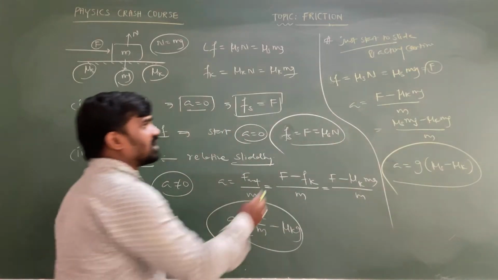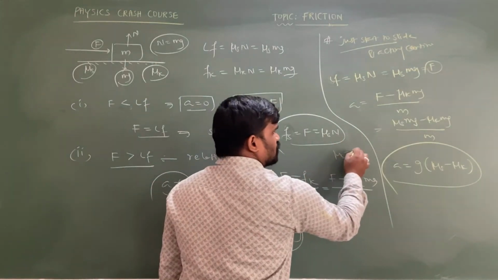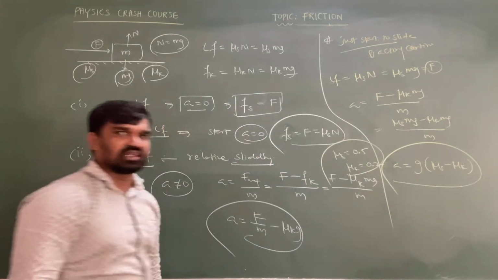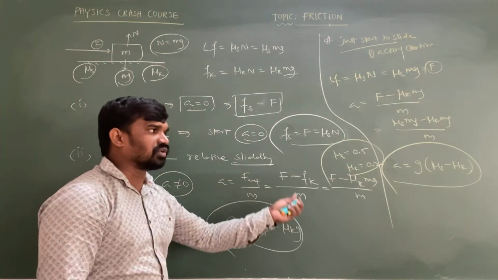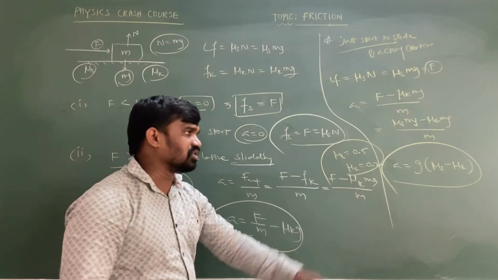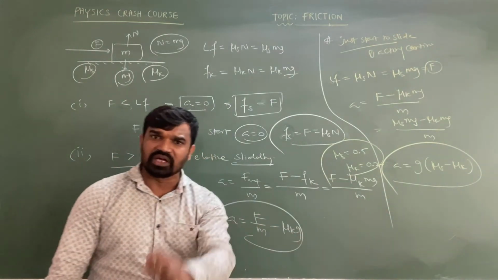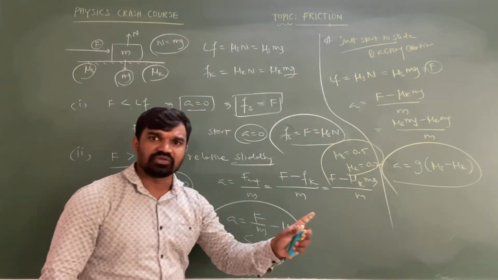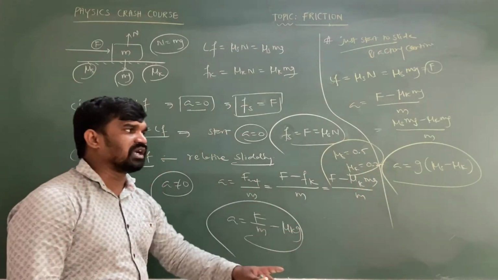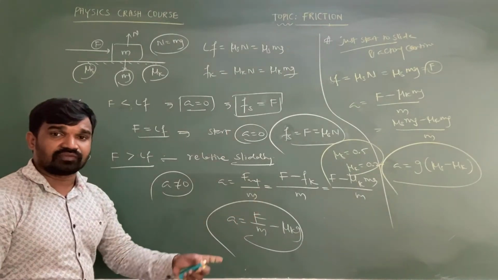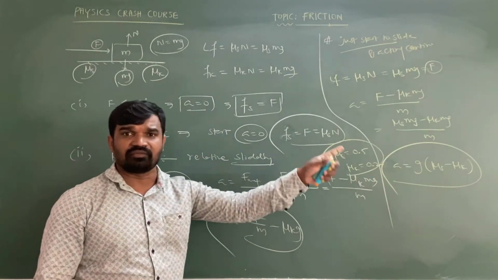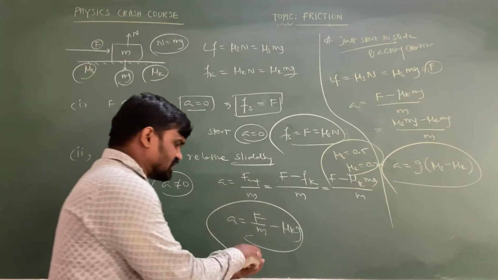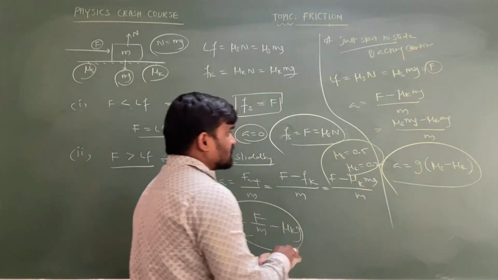Sometimes there can be mu s equal to 0.5 and mu k equal to 0.2. Determine the acceleration if the applied force is just enough to slide the object and acting continuously, and take g equal to 10 meter per second square. Mu s minus mu k is 0.5 minus 0.2, which is 0.3, into 10 equals 3 meter per second square. That is the acceleration of the object when the applied force is just enough to slide the body and acting continuously.